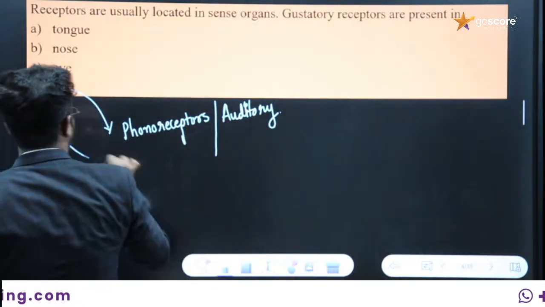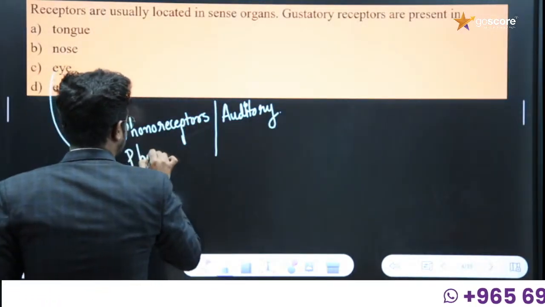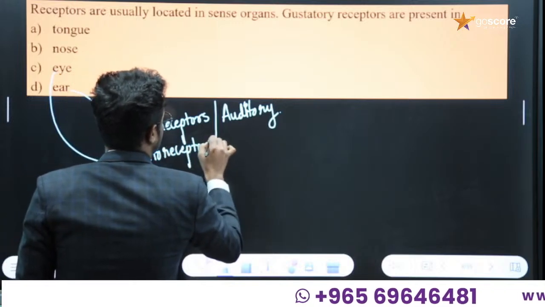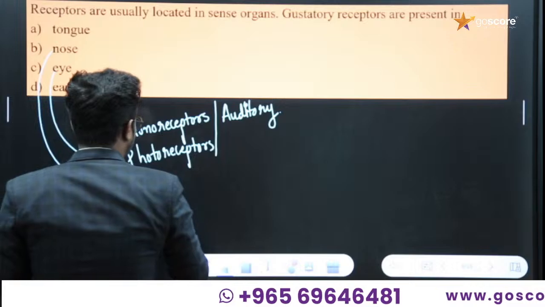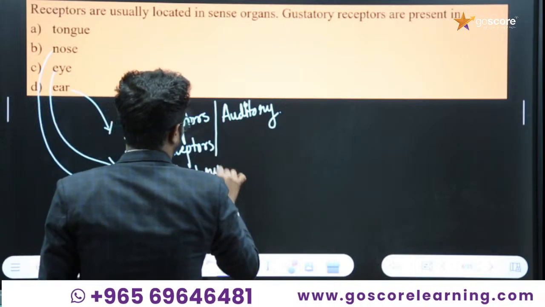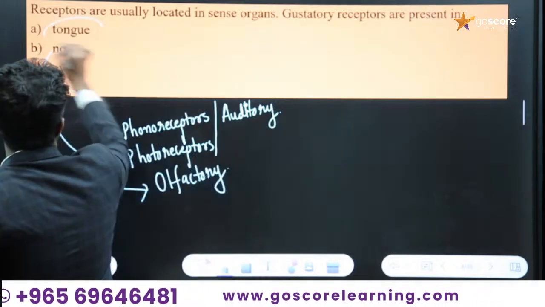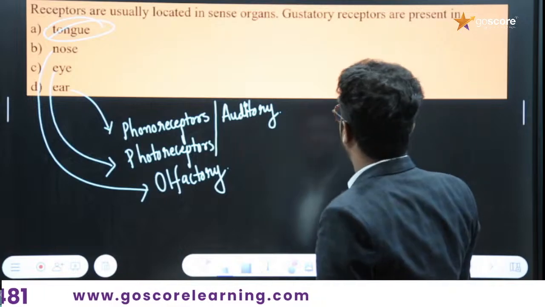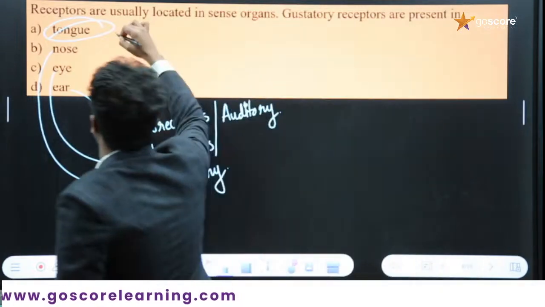In the eyes, we call them photoreceptors. In the nose, the receptors are olfactory receptors. And the tongue has the receptors called gustatory receptors. The answer will be tongue itself.